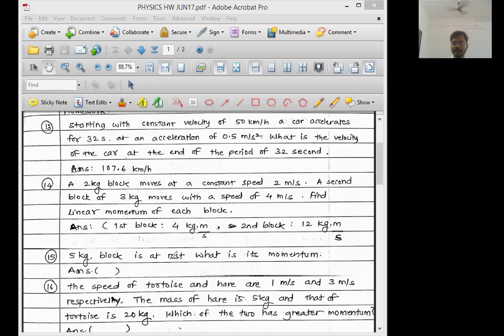A 5 kg block is at rest. Rest means velocity is equal to 0. What is its momentum? Momentum is mass into velocity. Mass is 5 kg, but momentum will be 0 because velocity is 0. So the answer will be 0. Yes, all of you gave the correct answer.